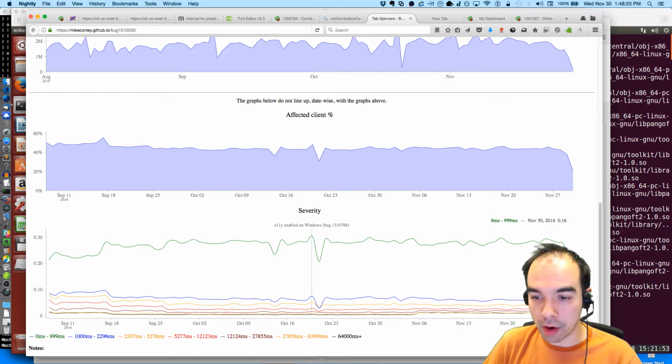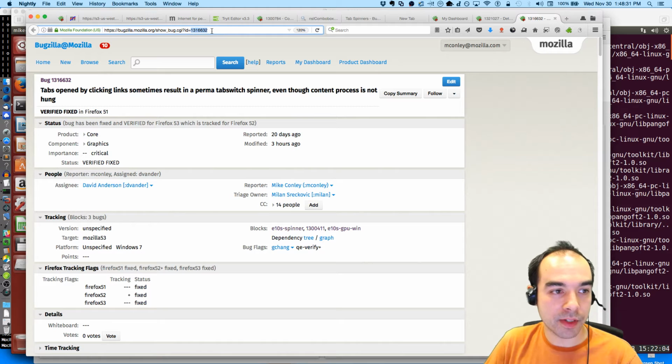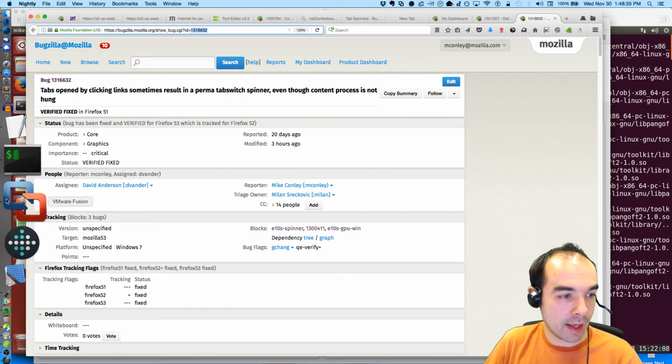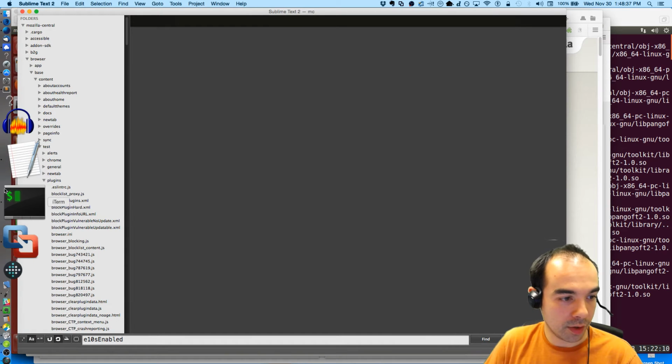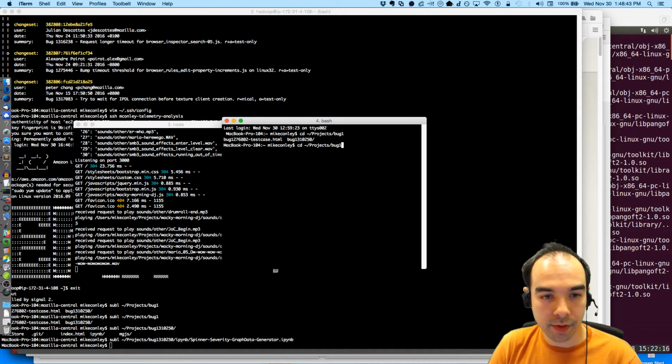And I also want to put a marker on the 29th, which is when we introduced a fix, this one, the perma spinner fix. So I'm going to add a marker, and I can do that because I control the page that shows the markers. Was it 131 subtle index?